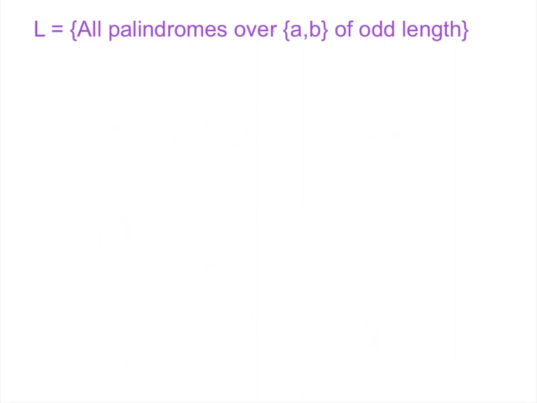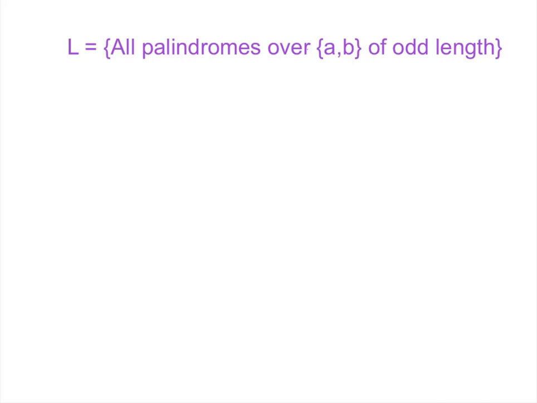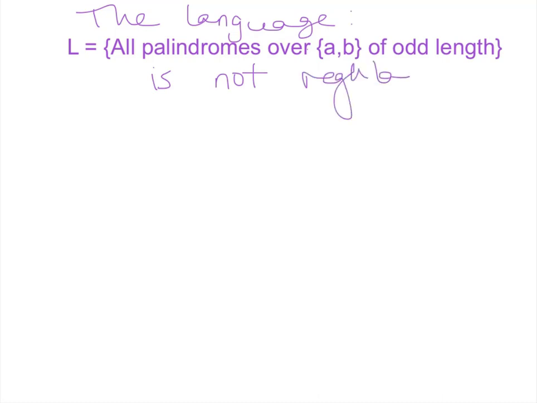So let's consider this language. Let's show that this language, the set of all palindromes over the alphabet A, B of odd length, is not regular, okay? I want to prove that the language L, all odd palindromes, is not regular, and I get to pick one string, right?